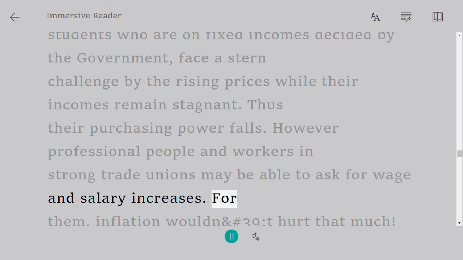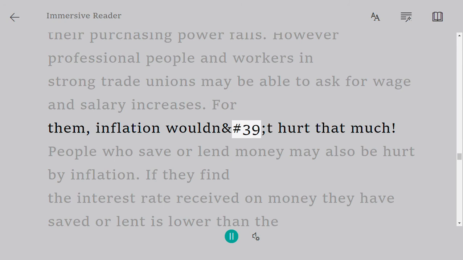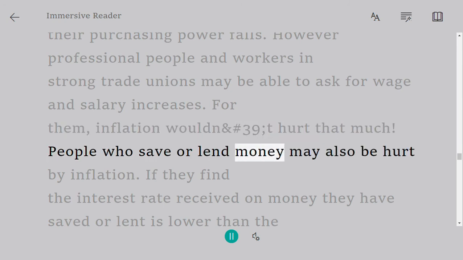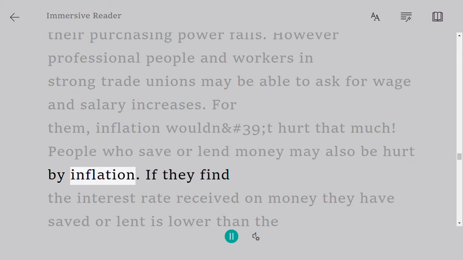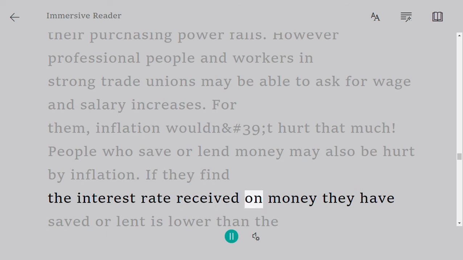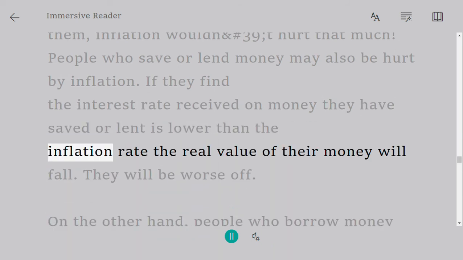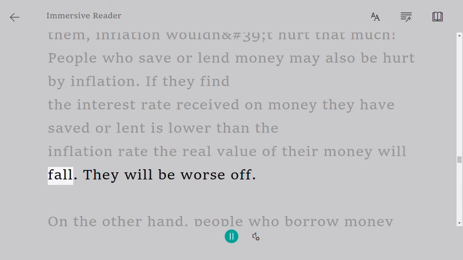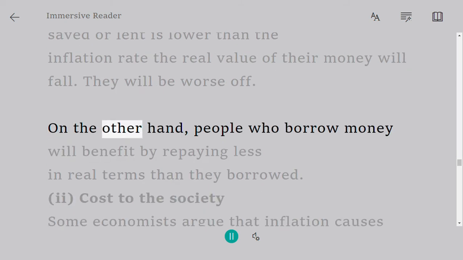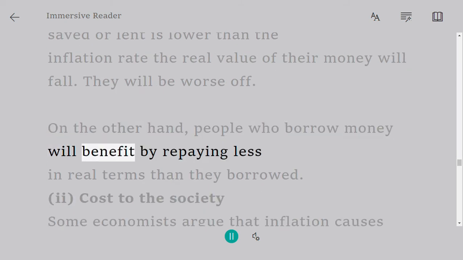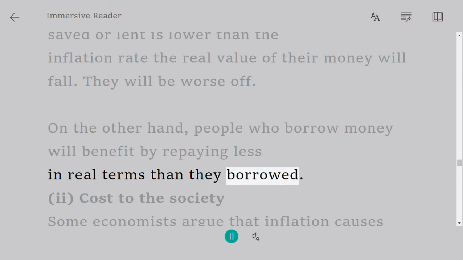Inflation won't hurt everyone that much. People who save or lend money may also be hurt by inflation. If they find the interest rate received on money they have saved or lent is lower than the inflation rate, the real value of their money will fall. They will be worse off. On the other hand, people who borrow money will benefit by repaying less in real terms than they borrowed.